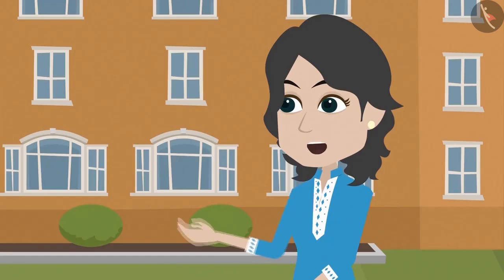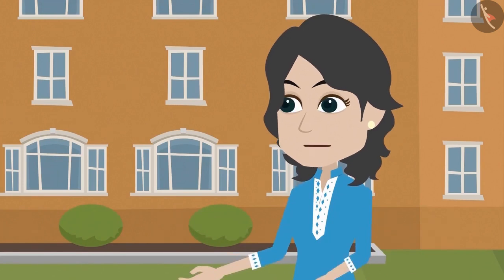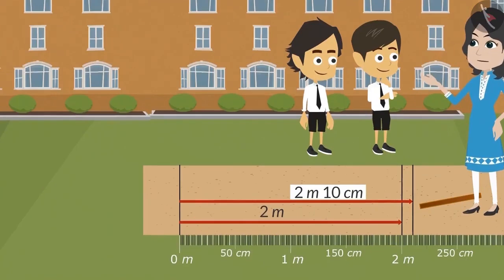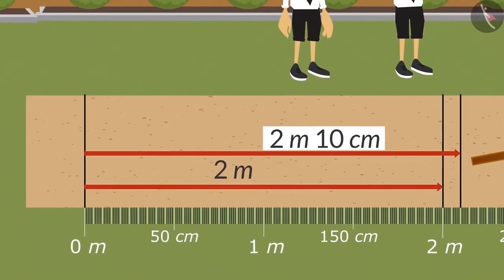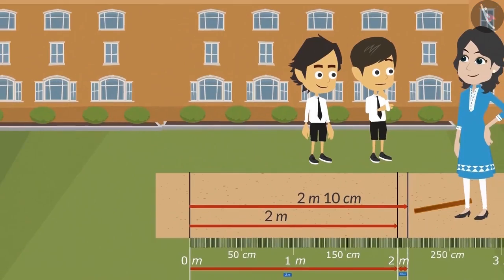Hey Reyansh, it is not necessary to tell length in just one unit of measurement. We can write it in 2 units of measurements as well. For instance, your long jump is 2 meters 10 centimeters. This means that you have jumped a length of 2 meters and 10 centimeters. Okay, now I understand. Riyansh has jumped just 10 centimeters more.